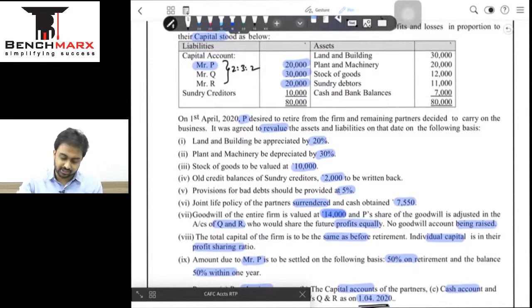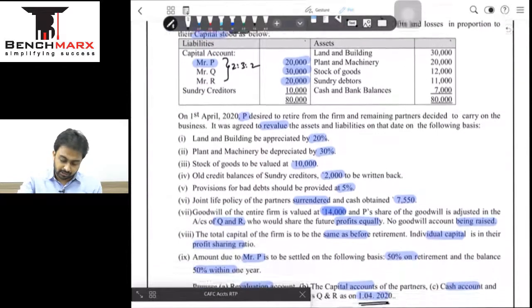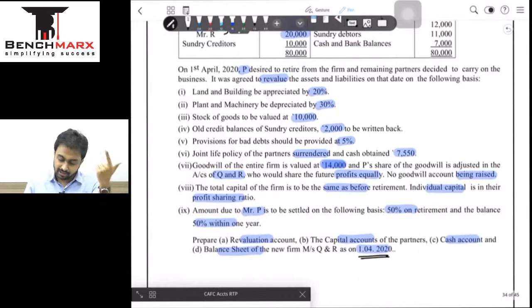ठीक है, so let's get started. We will prepare partners cap account, we'll prepare reval account, we'll prepare cash, and we'll prepare balance sheet. And let us start. So my process is first transfer partners capital, then you adjust the general reserve if any, then you have to go for revaluation, then you have to go for goodwill ka adjustment, and then once everything is done, last May we will settle Mr. P and then do the capital adjustment.